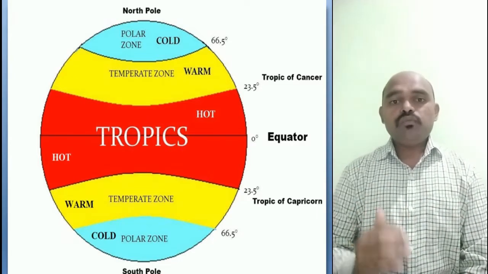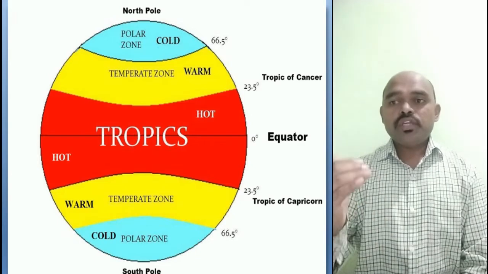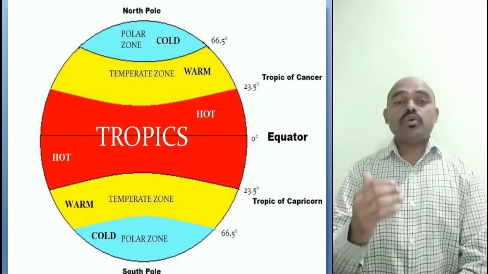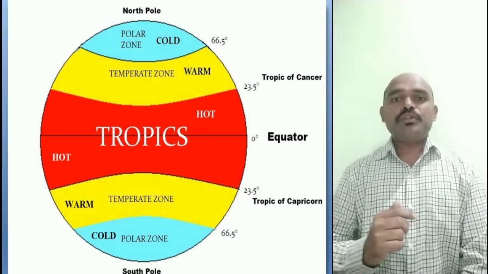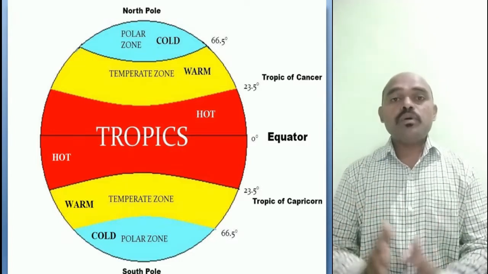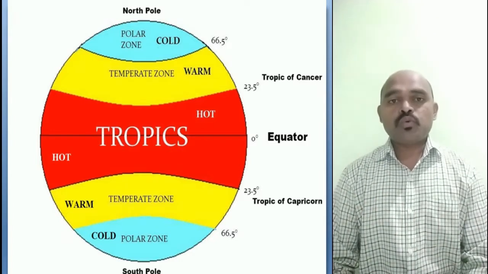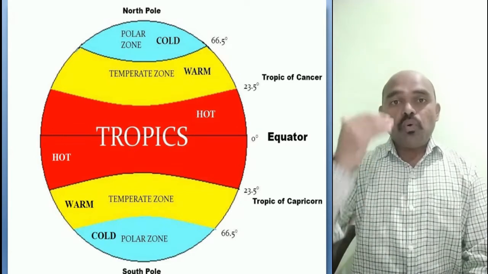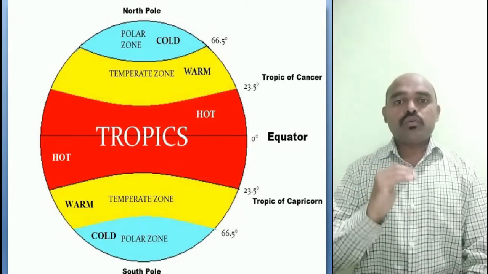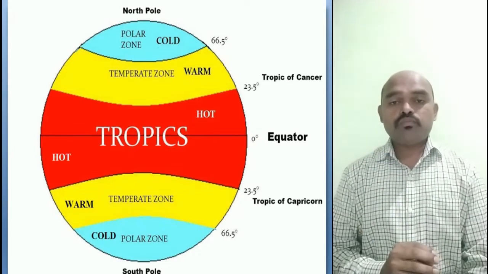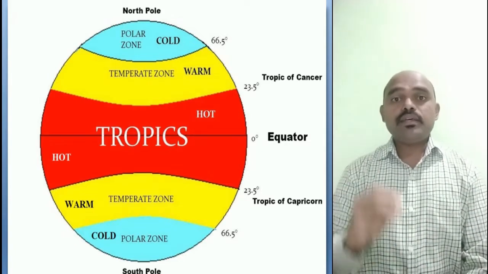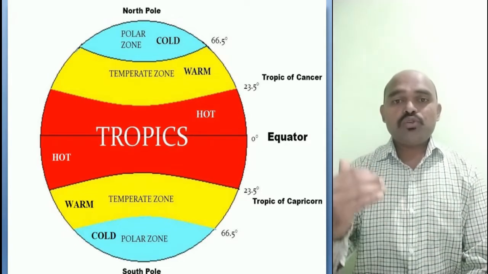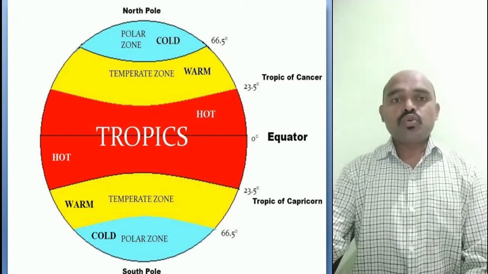Similarly, if we come downwards to the south, the region between the Tropic of Capricorn and the polar zone is temperate zone. Here also we have the warm climate, warm zone. And to the poles, North Pole and to the South Pole, we have the polar zone. It means we have extremely cold climate in these regions. So I hope that you understood about these zones.